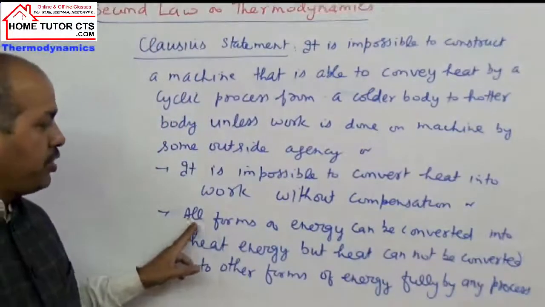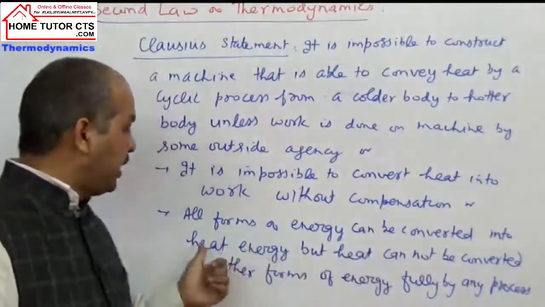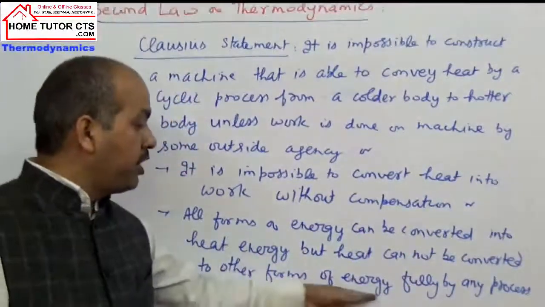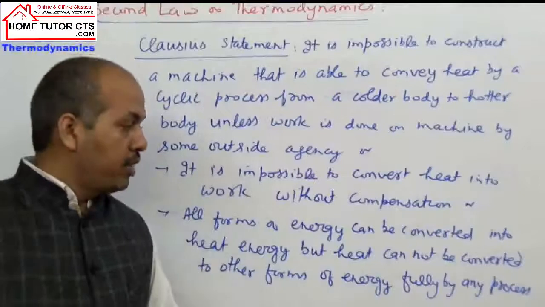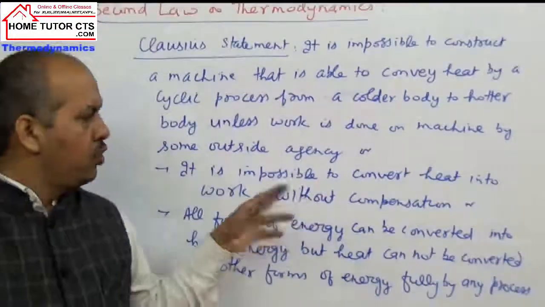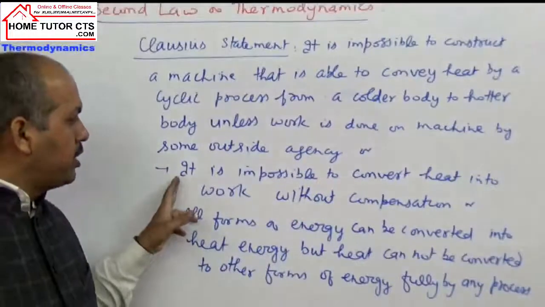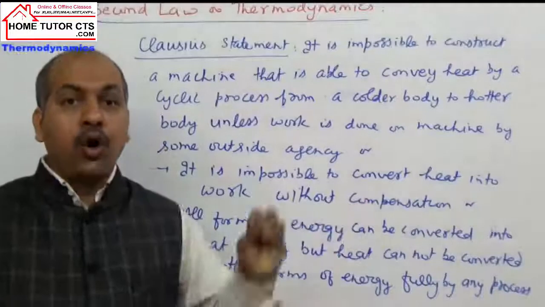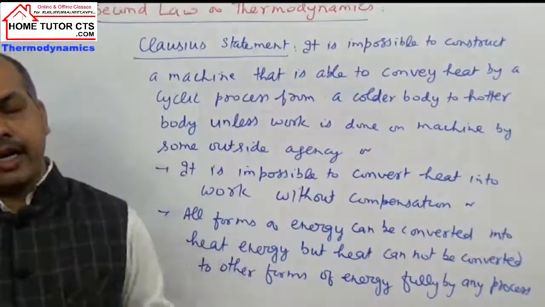Means all forms of energy can be converted into heat energy, but heat cannot be converted to other forms of energy fully by any process. Actually, other forms of energy can be taken basically as work only. So we can say it is impossible to convert heat into work without compensation, or we can add one more statement.